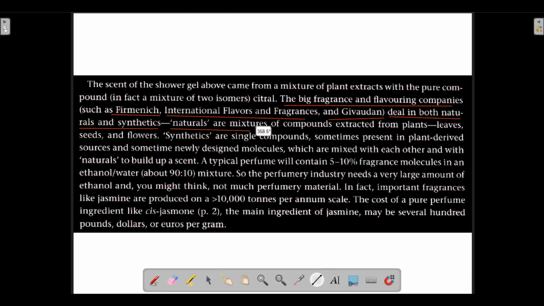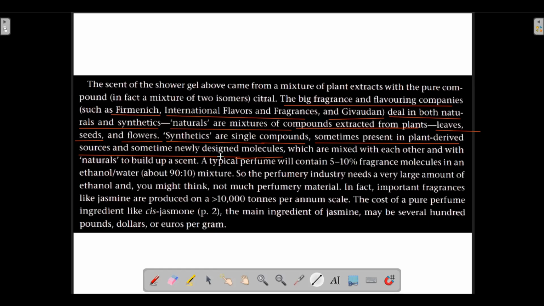Now what are naturals? Naturals are mixtures of compounds extracted from plants. Whatever compounds are extracted from plants, those are called naturals. Extracted from plants means extracted from leaves of plants, from seeds of plants, from flowers of plants. These are naturals. And what are synthetics? Synthetics are single compounds in their pure form. Sometimes they are present in plant derived sources and sometimes they are newly designed molecules.